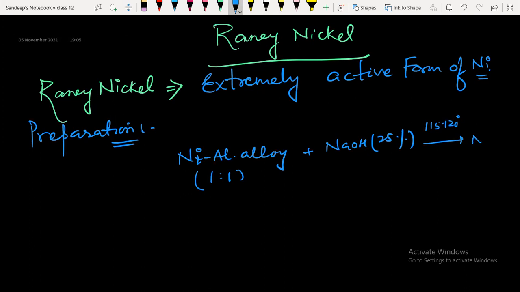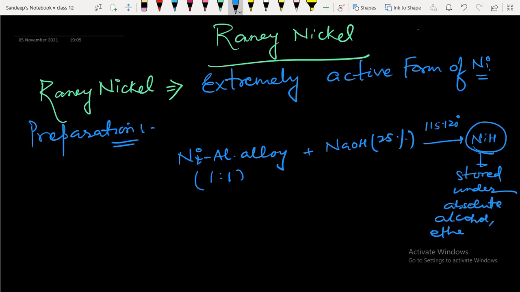And this Raney nickel is stored under absolute alcohol, ether, or dioxane. So these are the solvents where Raney nickel is stored.